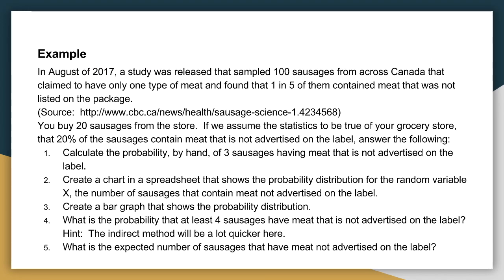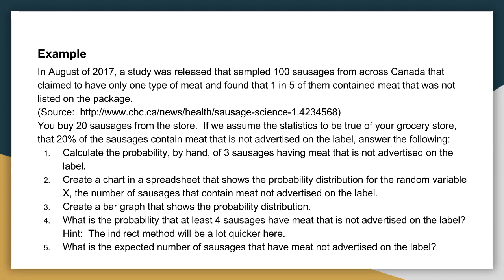Another example here is a study that came out in August 2017, just about sausages in Canada, finding that they're not really advertising the meat that's actually in the sausage. And so they'll say that it's kosher and it's not, or they'll say it's pork and it's not. So this is just an interesting question to ask. If you buy 20 sausages from the store, you can work through this.